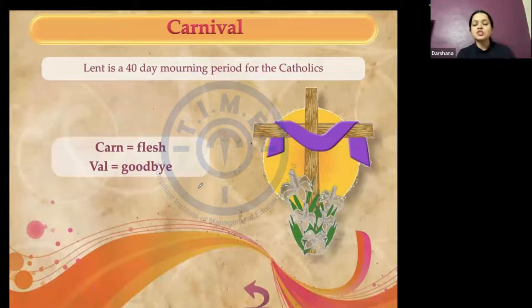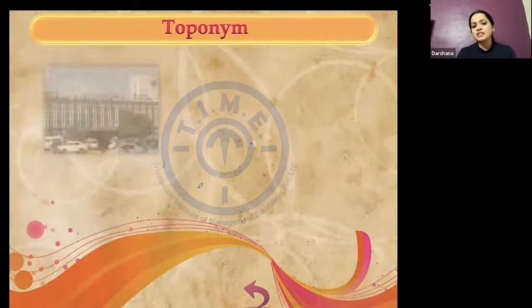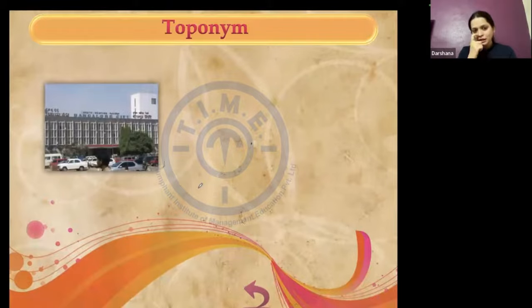So what did we do just now? We identified the origin of the word carnival, the etymology of it. Let's look at toponym. As you all mentioned, toponym is names of places. Someone said it's a name of land. So what does it mean essentially? Look at this word. Does any toponym come to your mind when you see this? Which place is this? What is written there? Can you read it? Yes. So what word comes to your mind when you say Bangalore?